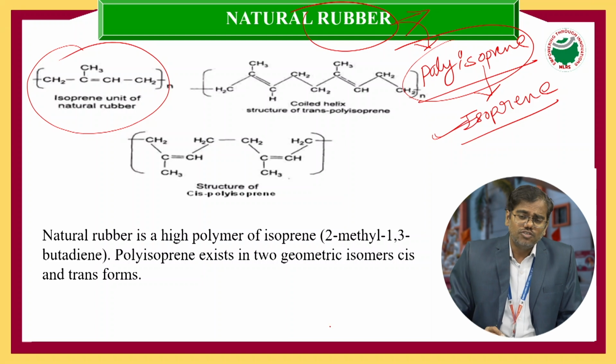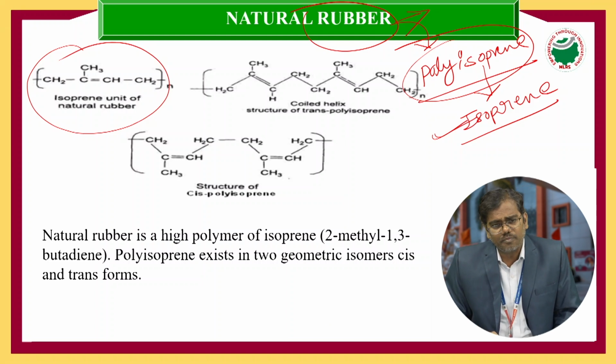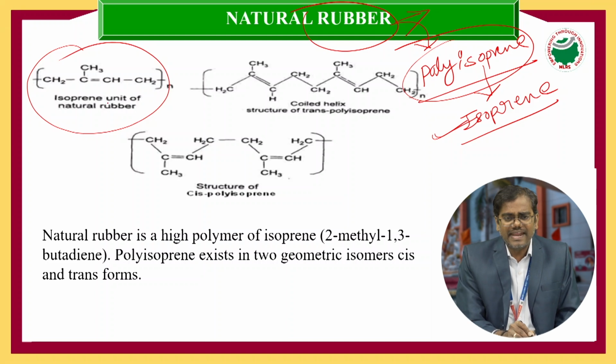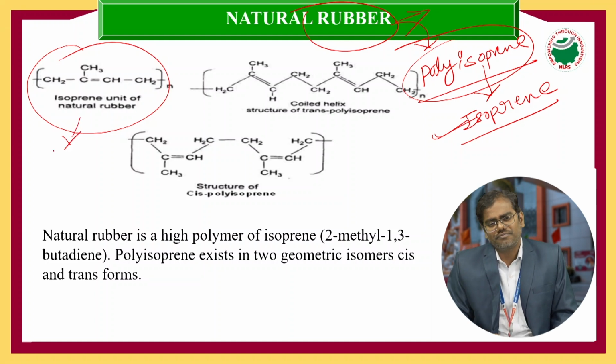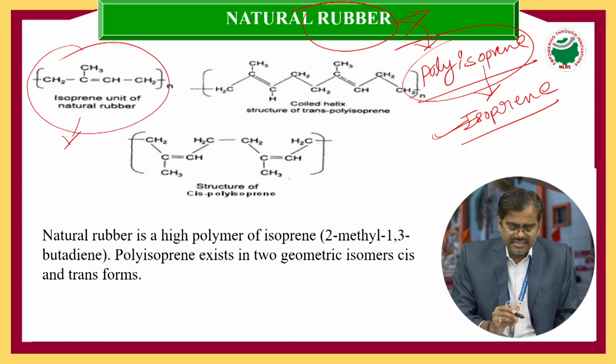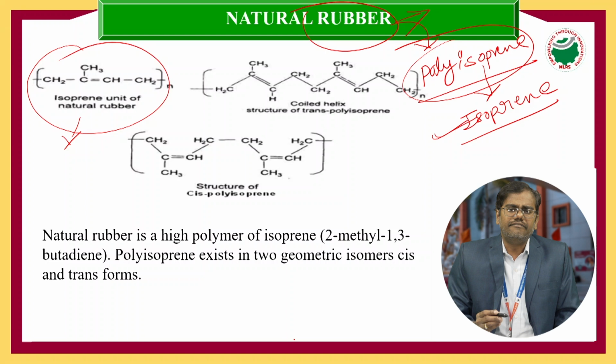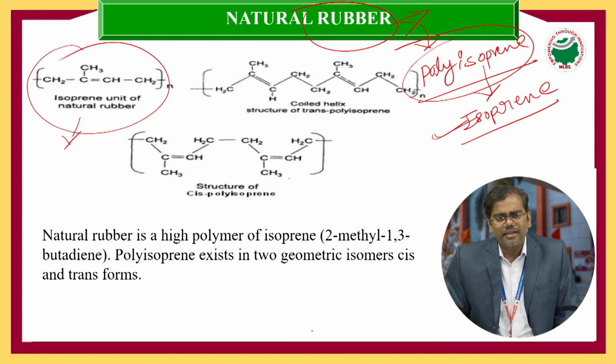So this 2-methyl 1,3 butadiene, isoprene units, it's an unsaturated chemical compound. As we know, unsaturated chemical compounds participate in addition polymerization. Here also, these isoprene units undergo addition polymerization in the presence of temperature or pressure, and finally it leads to the formation of a polymer, and that polymer we can call polyisoprene, that we can call natural rubber.